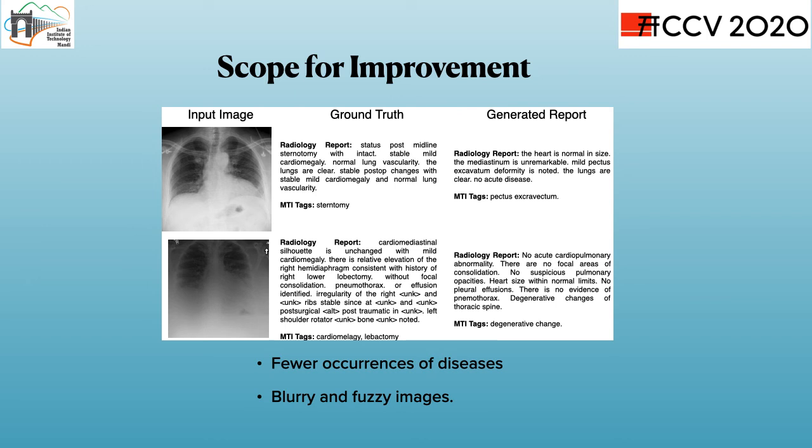We did find two significant cases of failure. The first case is with those abnormalities that only come once or twice in the dataset. In such cases, the proposed system was not able to learn about them. The second case of failure is where images were blurry or hazy. In such cases, the network predicted the patient to have no disease at all.